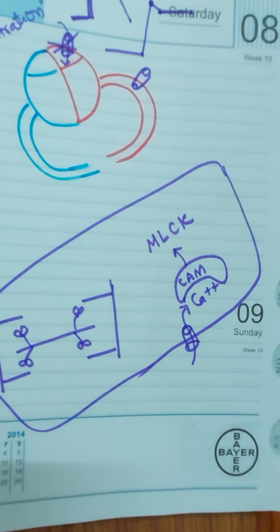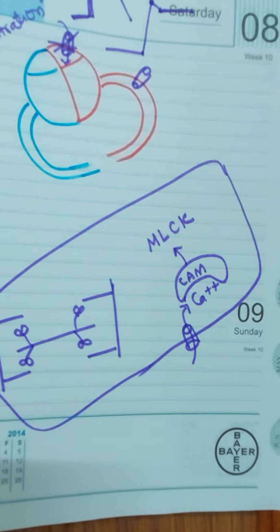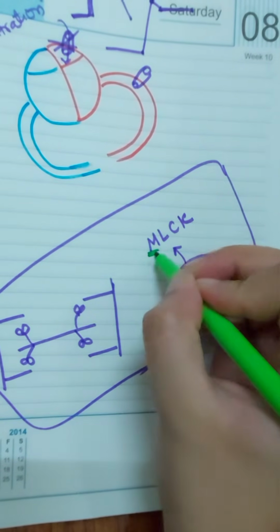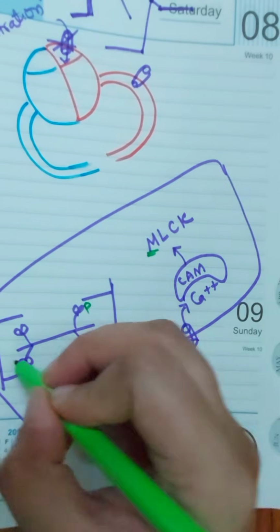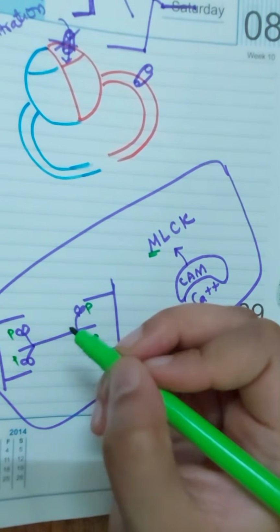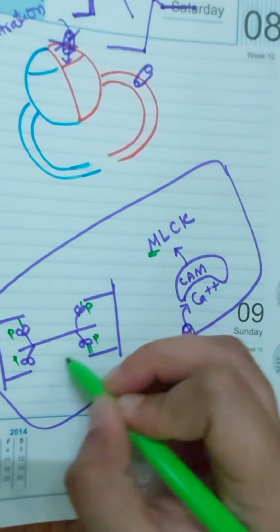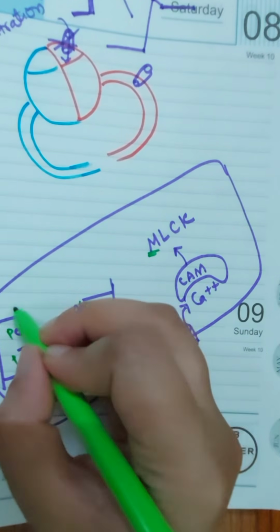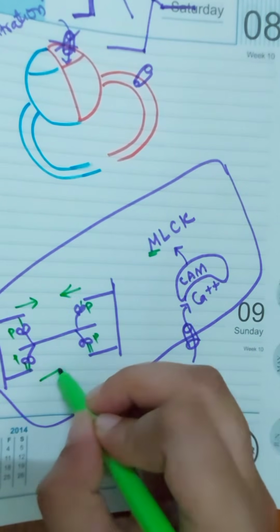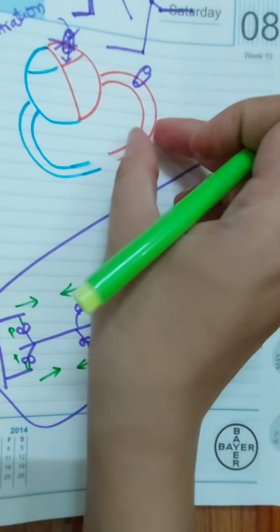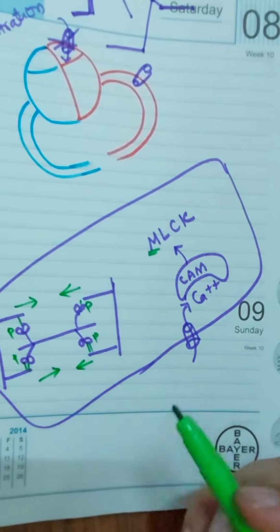Next, what will this myosin light chain kinase enzyme do? You know, this myosin light chain kinase will cause phosphorylation of the myosin light chain. Once the myosin light chain gets phosphorylated, it will cause interaction of actin with myosin, and after interacting, they will move towards one another, because of which the arteries will get constricted. Now what are we doing?